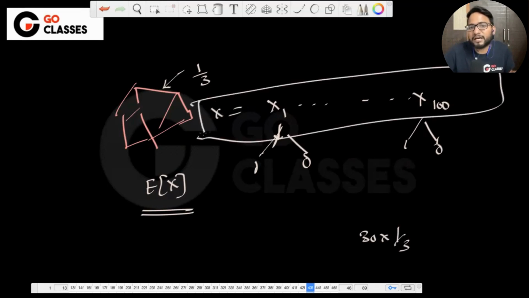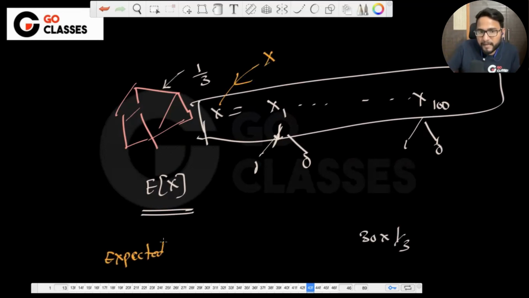If they're asking for the expected total number of edges, then you first define a random variable X. They're asking the expected number of edges. The question was that every edge is present with 1/3 probability. Whenever they ask you something expected, what is the first step? You define a random variable without the word expected.